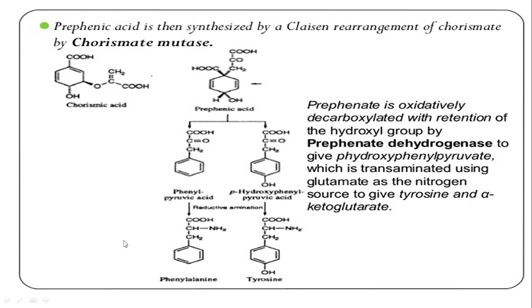These are the aromatic amino acids produced from carbohydrate precursors obtained from glycolysis and the pentose phosphate pathway. The intermediate of that pathway is shikimic acid, and hence the pathway is known as the shikimic acid pathway.